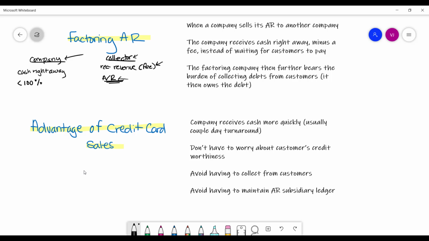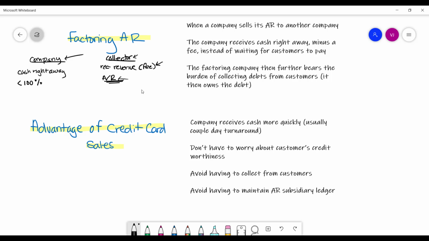And another thing is Winco, if they only accept cash and debit cards, then they don't have that risk of default from their customers. So that way they don't have to worry about uncollectible accounts, for example. So the benefit of both factoring and credit card sales is it's cash quickly in the bank account without having to wait around to collect debt from customers.